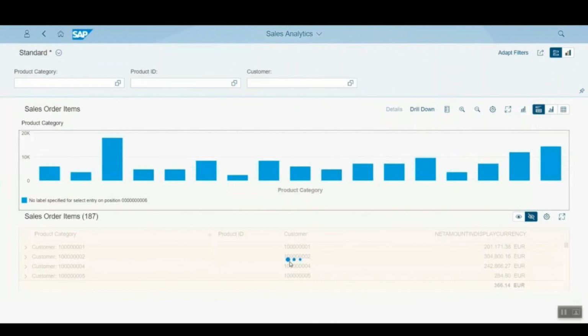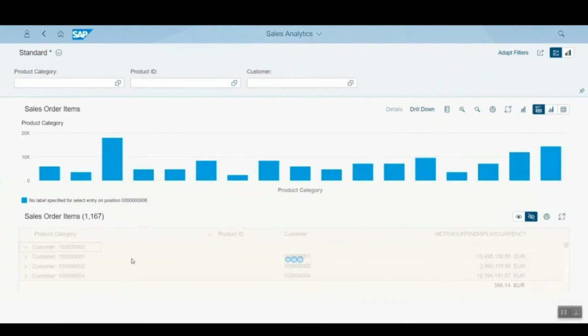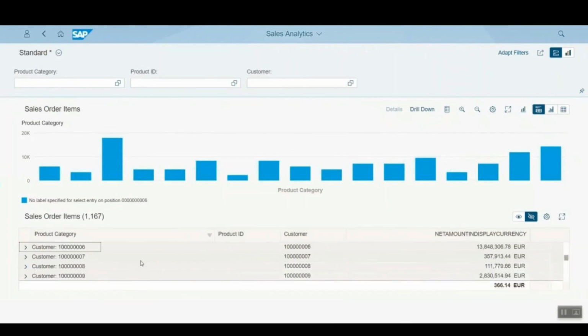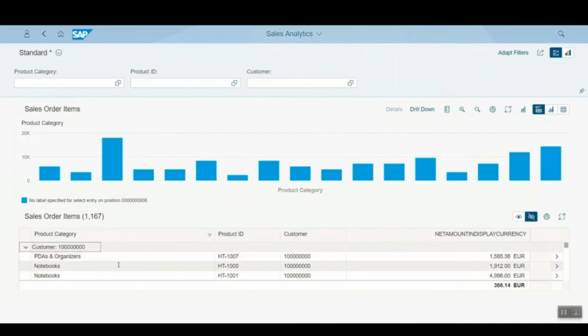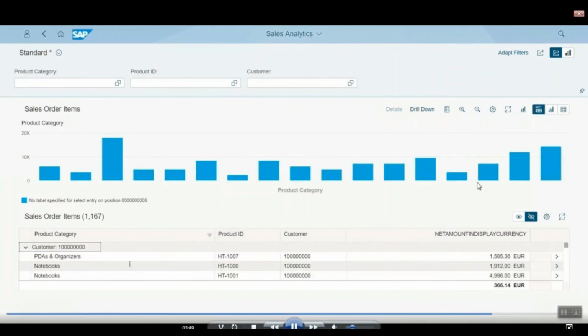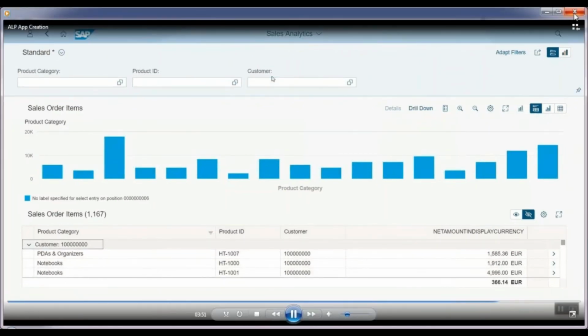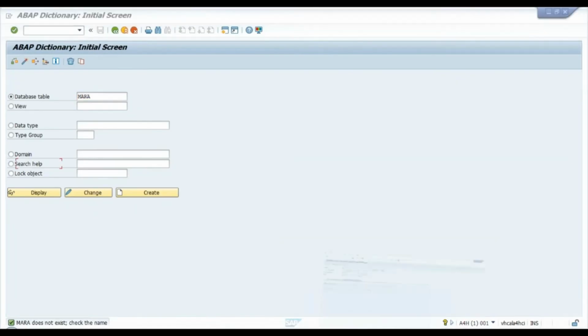So that's an analytical list page application which we will build at the end using UI annotations, using CDS views, and an OData service built on CDS views. That is our goal. And believe me, nobody will teach you this in any of the courses, because what they will only teach is copy paste. Copy paste will not help you. You have to write every single line of code and understand the meaning of the code. That will be my USP of training as compared to anybody else in the market at this point.